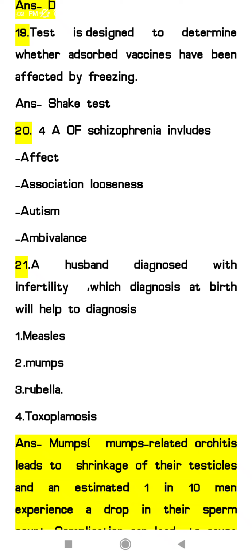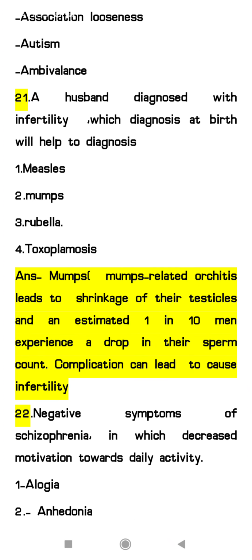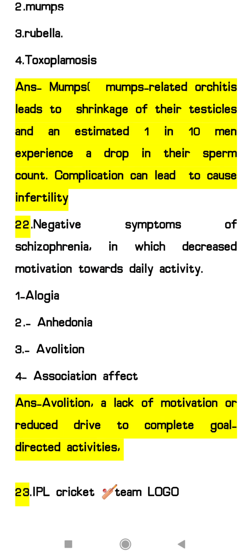So next question, 21. A husband diagnosed with infertility. Which disease at birth will help to diagnose the infertility at a later stage? So measles, mumps, rubella or toxoplasmosis. So the answer will be mumps, because mumps is related to orchitis, and it will lead to the shrinkage of the testicles, and it will decrease the sperm count in the male. So it may lead to infertility.